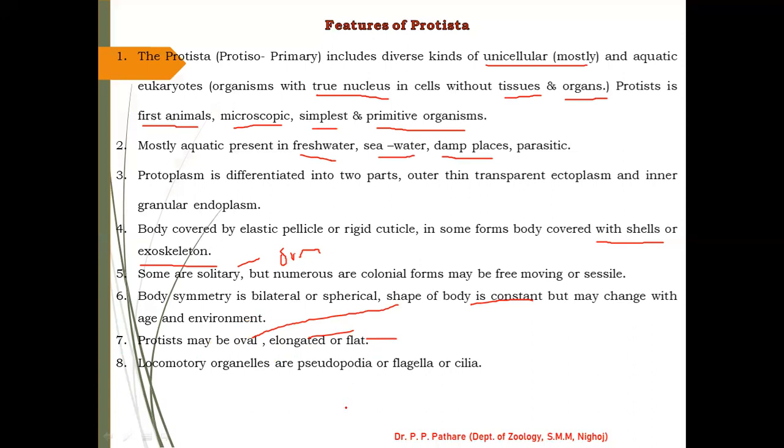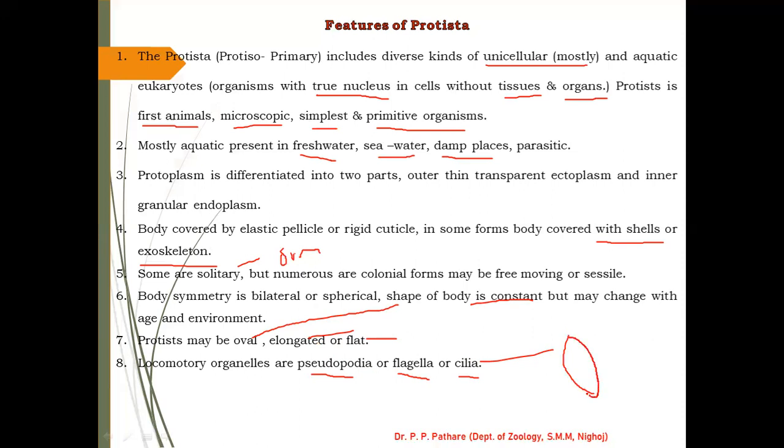The last important feature of protists is locomotory organs. Locomotory organs are pseudopodia, flagella, or cilia. These organs are present on the external body surface of the protist animal, and by using these organs they can move from one place to another. For example, this is present in paramecium. A number of cilia are present on the paramecium body.